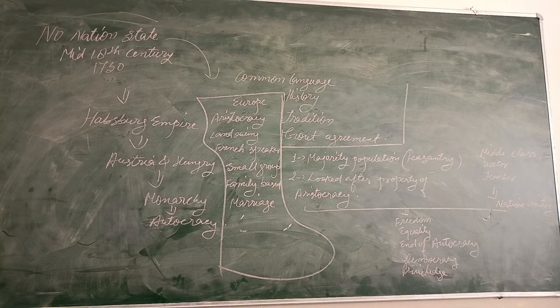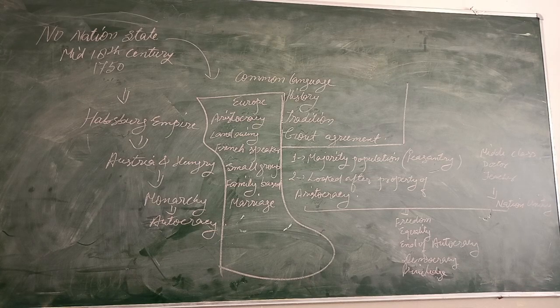The same here. Now people were thinking of stopping this kind of government. They were thinking that the aristocracy and monarchy should be properly ended, and people should think about democracy, about freedom, about equality and all. And now we need to understand what is the meaning of nation state.